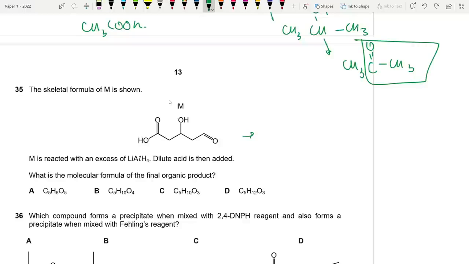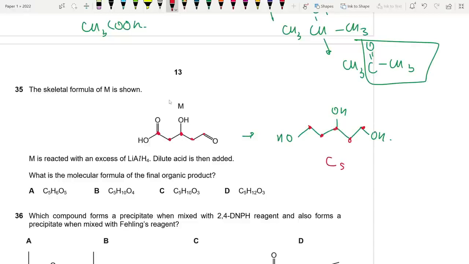Okay, so we have an alcohol over here, an alcohol over here, and an alcohol over here. So what's the carbon number actually? Carbon 1 2 3 4 5. Dilute acid is then added. Okay, that's not going to react with anything over here though. So we have 5 carbon atoms.